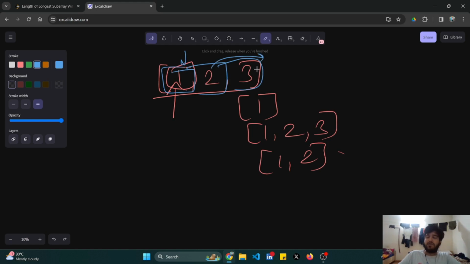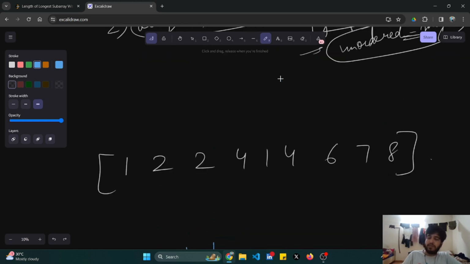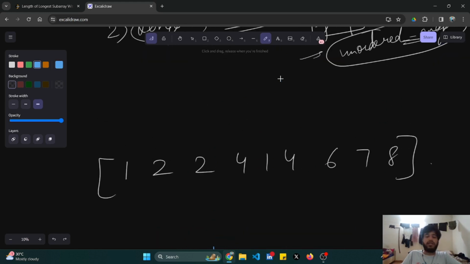So all the elements would form one subarray, and we have to do this for all the elements, like starting at this position, then going to this position, and then doing all this. I just hope that you know about this. Okay, if you don't know, you can watch our previous subarray videos. You will get to know it.